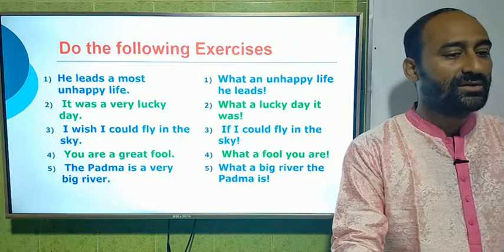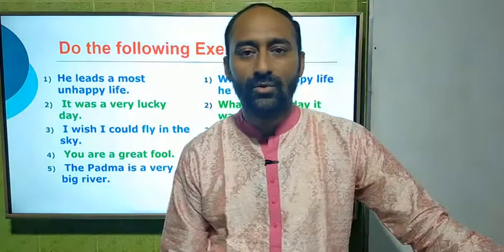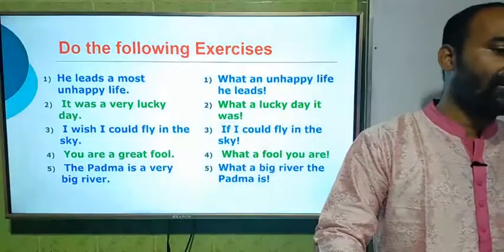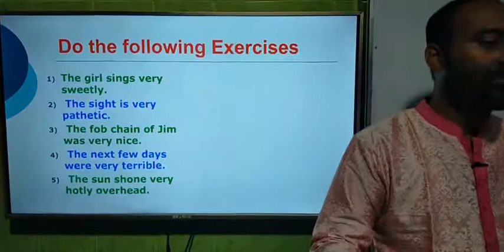So dear students, I am going to give you 5 more exercises for your better understanding, and these will be the last slide for you. So look at the screen. Here there are 5 questions. The girl sings very sweetly. The sight is very pathetic. The sobbing of Jim was very nice. The next few days were very terrible. The sun shone very hotly overhead.